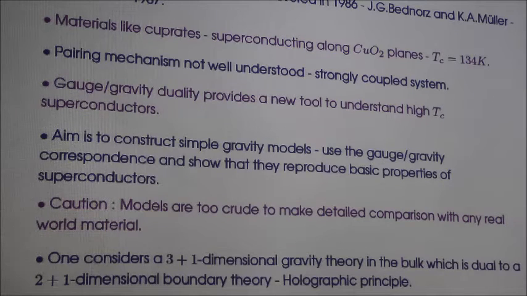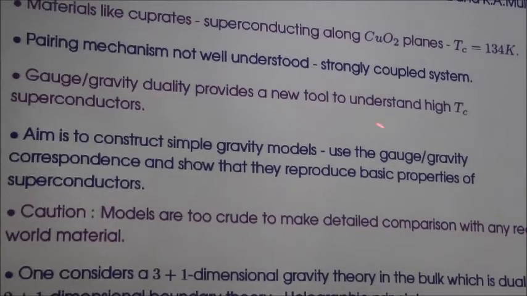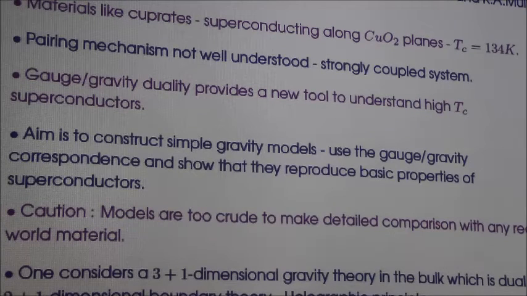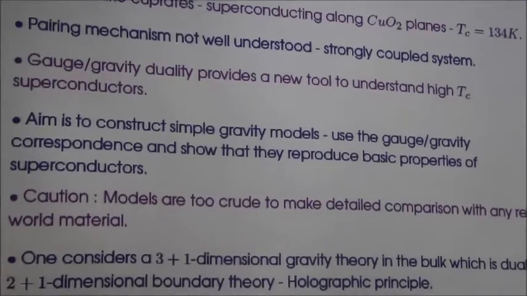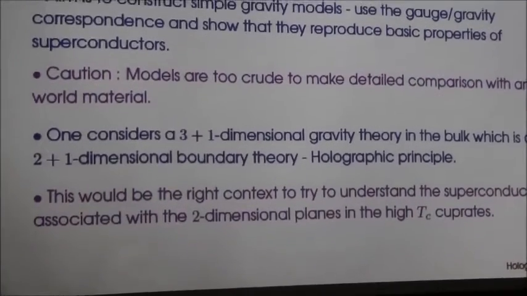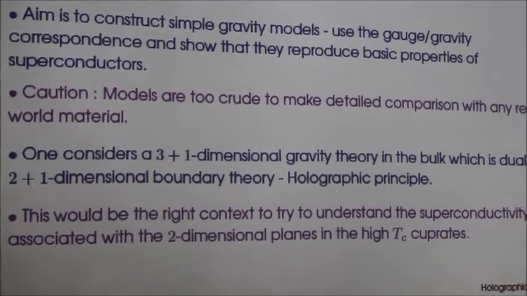So here comes a new theoretical input, at least a first step, from gauge gravity duality. This provides a new tool, or at least one claims that it provides a new tool, to understand high Tc superconductors. Now what is the aim? The aim is to construct simple gravity models using the gauge gravity correspondence and show that they are able to produce at least some of the properties of superconductors. So one proposes simple gravity models, then uses the gauge gravity correspondence, and one finds that they are able to produce some properties of superconductors.